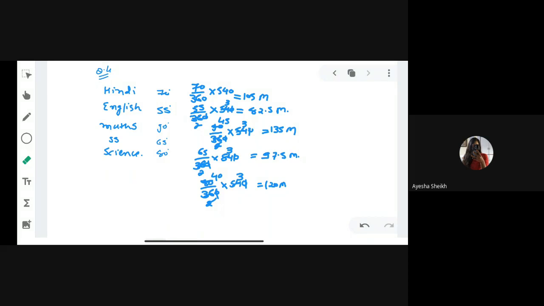What is the total? 232.5, right? Now add Hindi and science. So 105 and 120, it is 225. Yes, exactly. The marks of maths and SS are more than Hindi and science. Are you getting? Yes, sir.